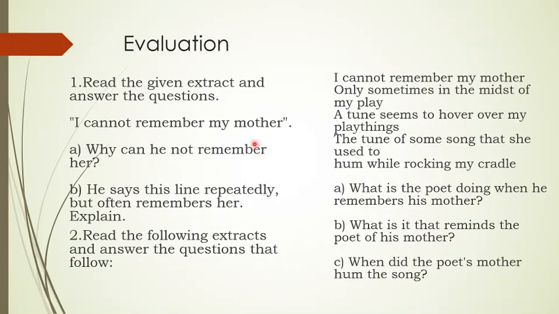Let's go to the portion of evaluation. Read the given extract and answer the questions. For example, I cannot remember my mother. I'm asking you the question. Just sit down and try to respond to this question. Why can he not remember her? He says this line repeatedly, but often remembers her. Explain. He says that I cannot remember my mother, but repeatedly remembers her. Why? So, what is it?